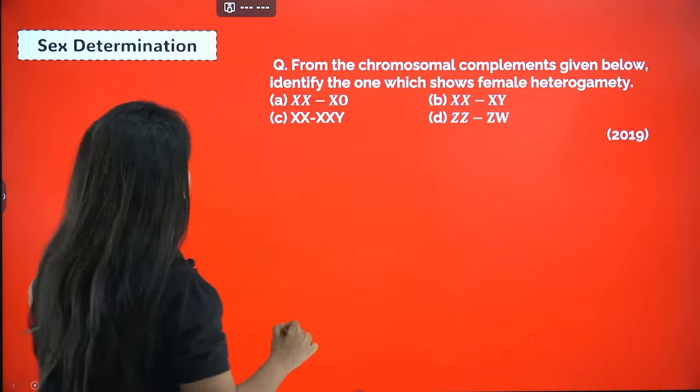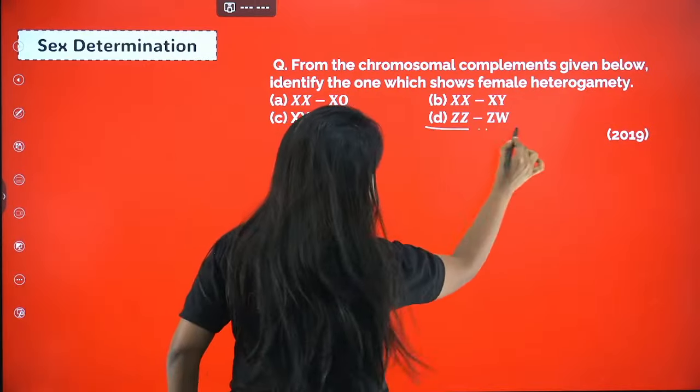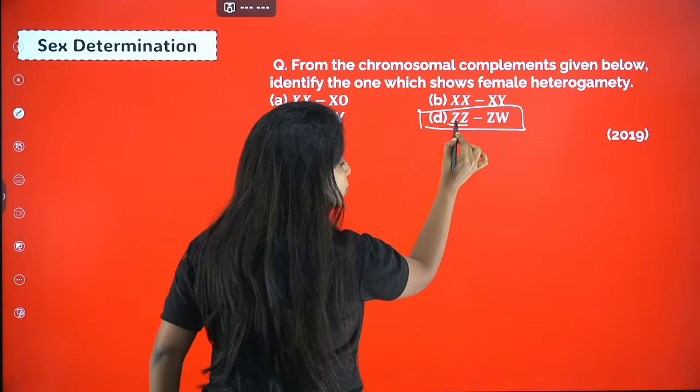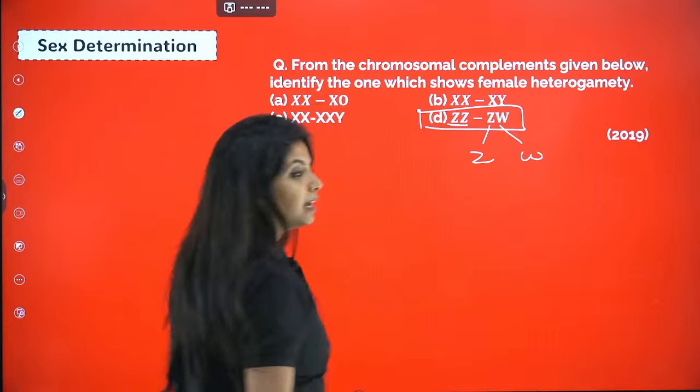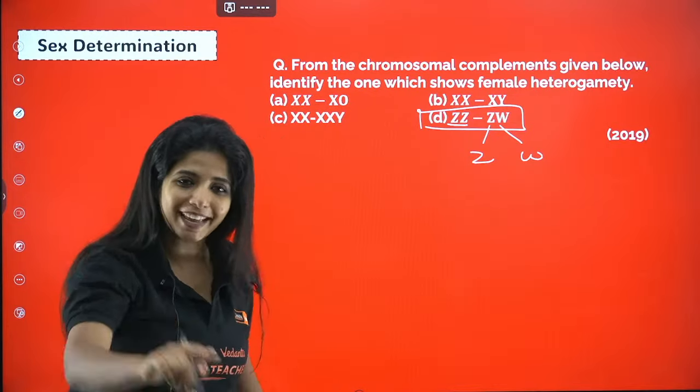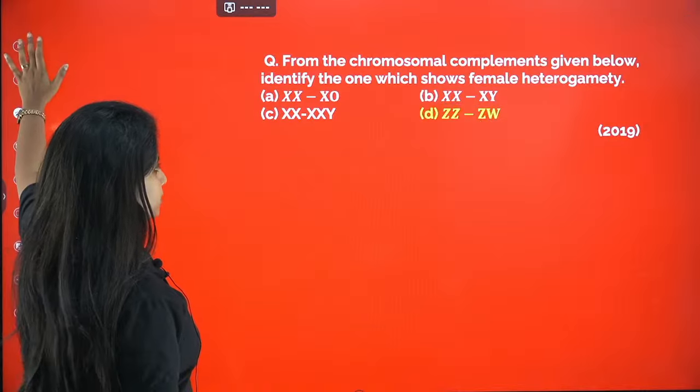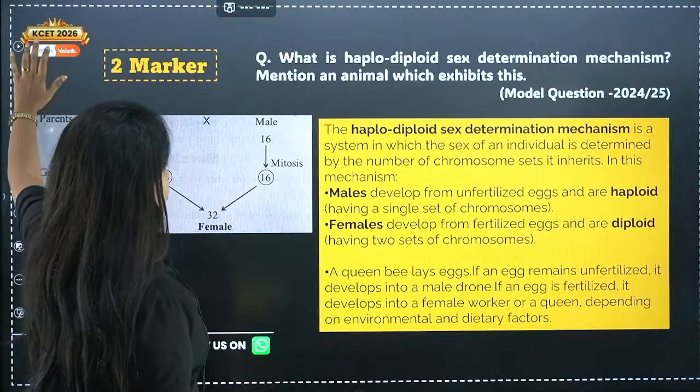This is the only place where you see female heterogamety. This is seen in the case of birds. The males are going to produce the same type of gametes. Females produce two different types of gametes, one is Z, one is W. W for women, you can remember it like that as well. Cool? Chalo. Now, do you have another question?